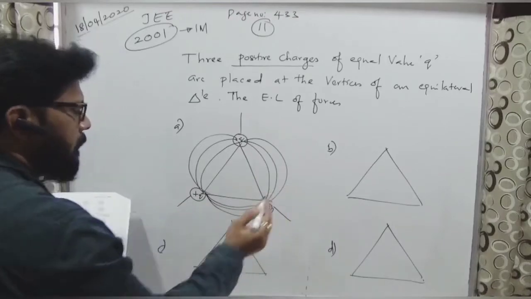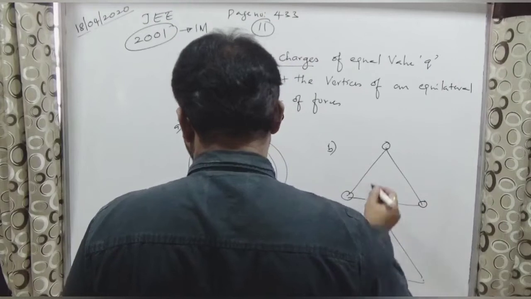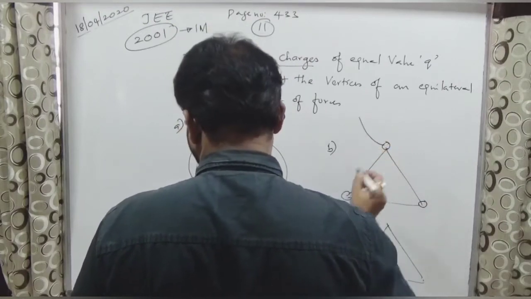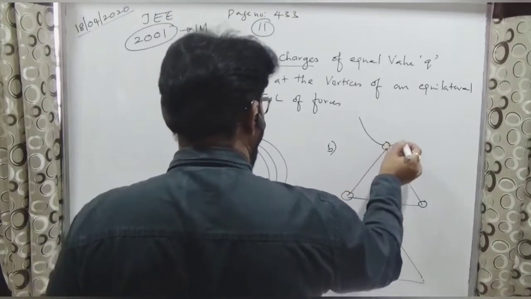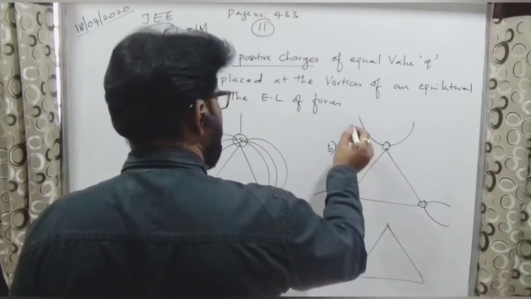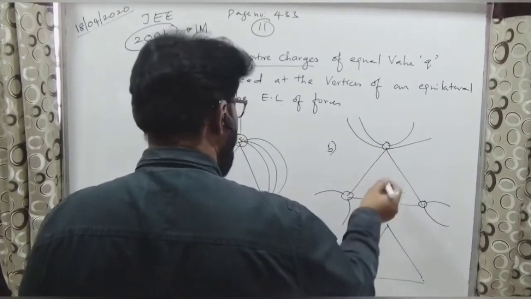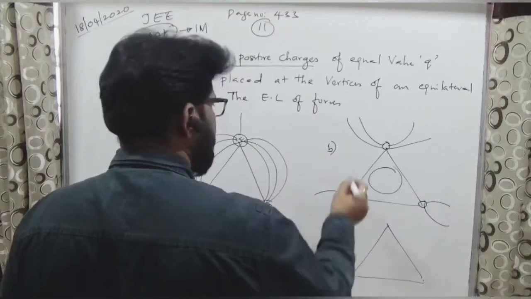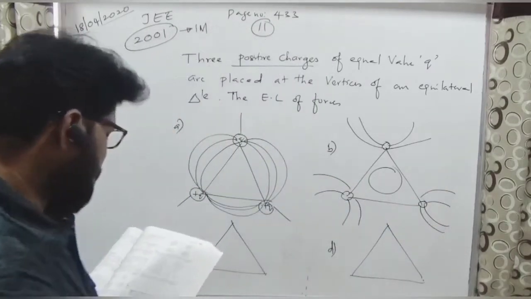The first one, and second one. He has given a circle like this. He has given a circle, and next the third one.